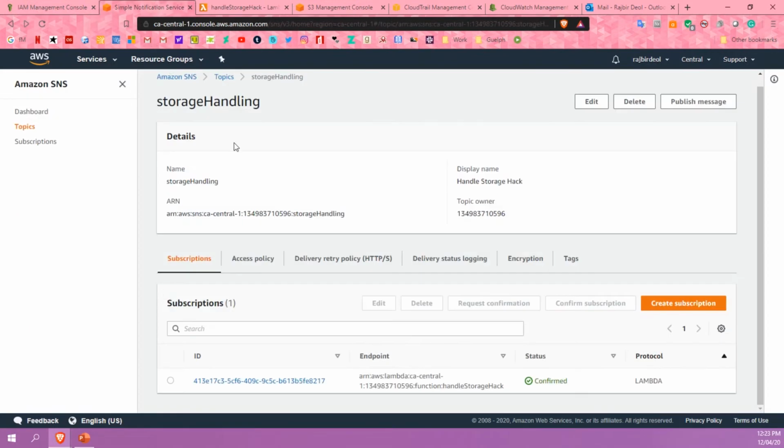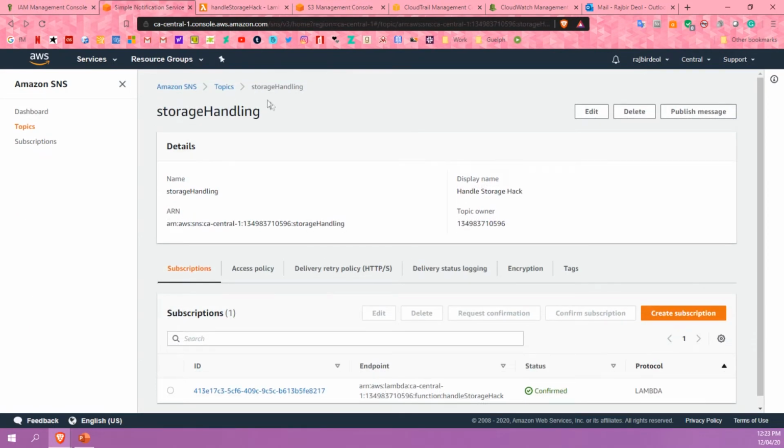And then we have our SNS topic, which is for my Lambda function. So in order for CloudWatch to speak to Lambda, it needs an SNS subscription. It needs a topic, and then the topic has to have a subscription to the Lambda function. So here, this subscription subscribes this topic to my Lambda function.